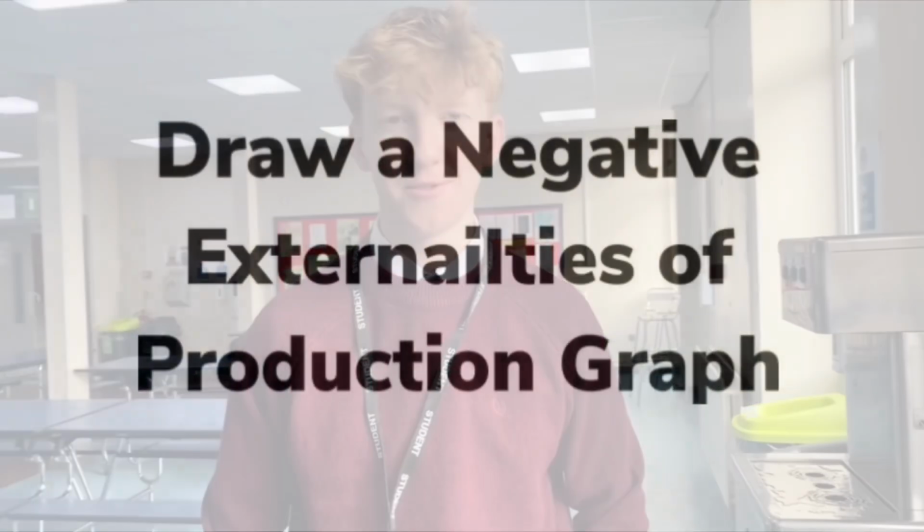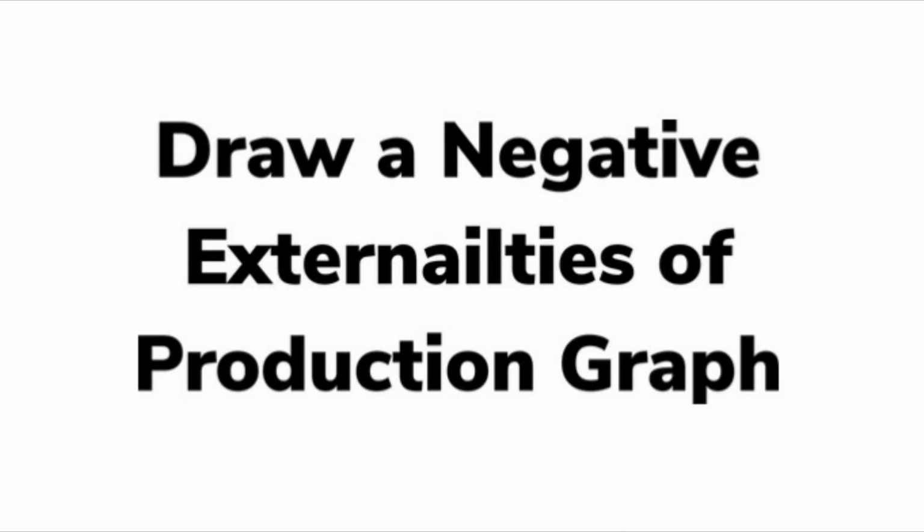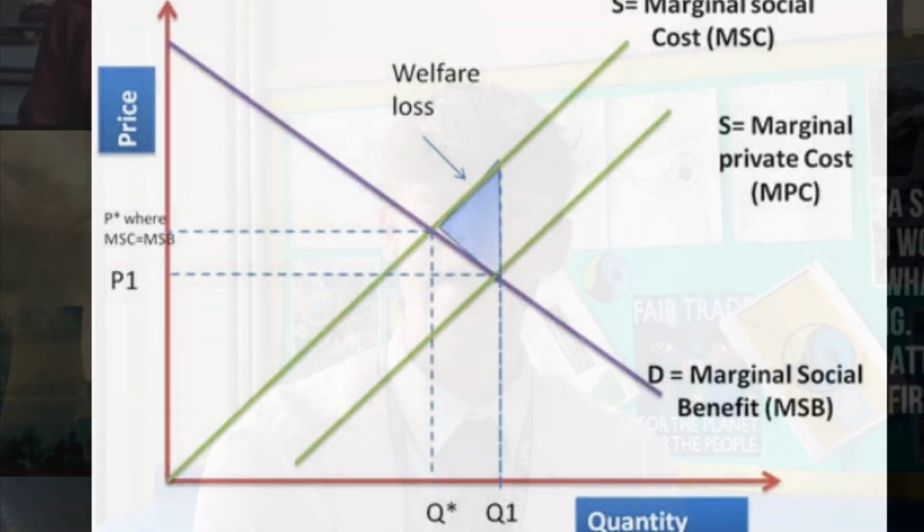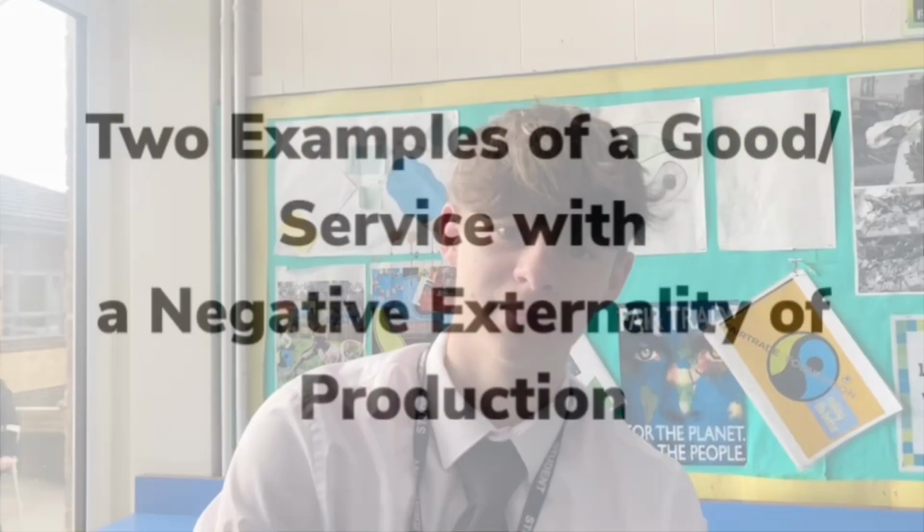Are you ready? It's time for a whiteboard task. Draw a negative externalities production graph. Now, give two examples of a good or service with negative externalities of production.